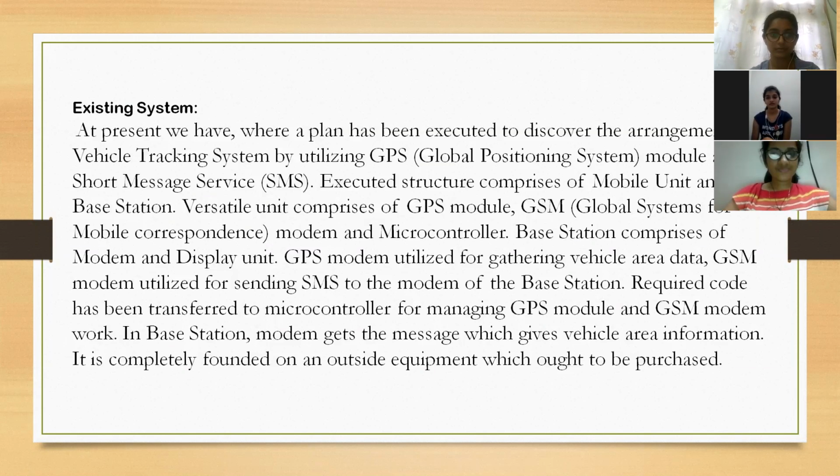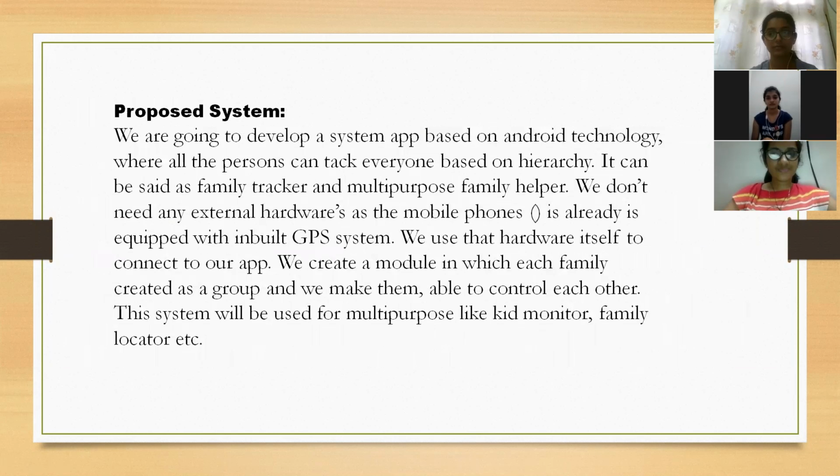The mobile unit comprises a GPS module, GSM modem and microcontroller. The base station comprises a modem and display unit. The GPS module is utilized for gathering vehicle area, and the modem is utilized for sending. In the base station, the modem gets the message which gives the vehicle area information. It is completely founded on outside equipment which ought to be purchased.